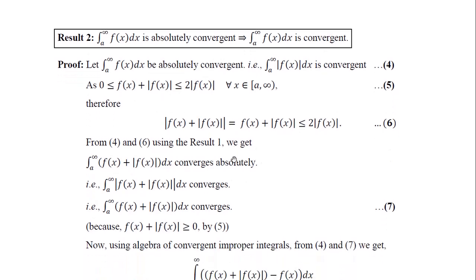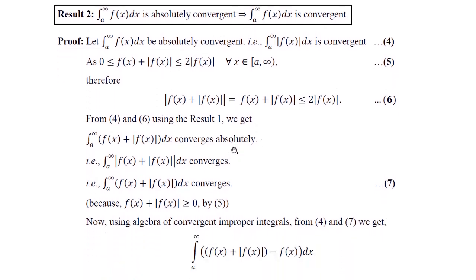In the same way, I feel you should be able to prove this by yourself. The only trick for proving this result, that absolute convergence of an improper integral of the first kind implies convergence, is this one. Otherwise the proof is just a simple calculation.